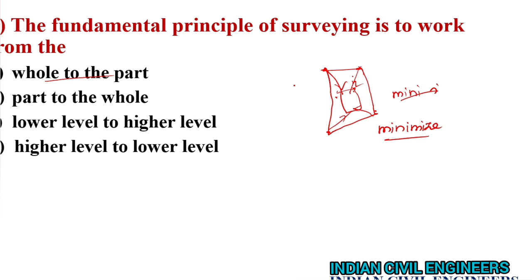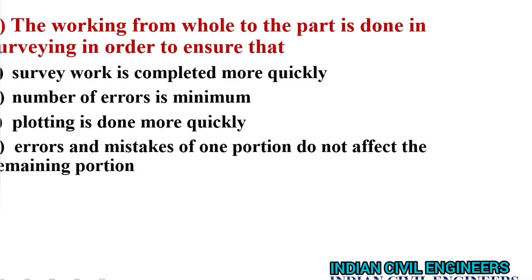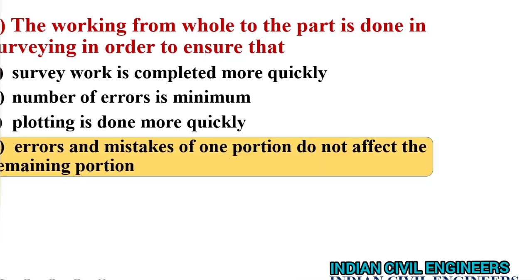Next question. The working from whole to the part is done in surveying in order to ensure that errors and mistakes of one portion do not affect the remaining portion. Option D is the correct one.